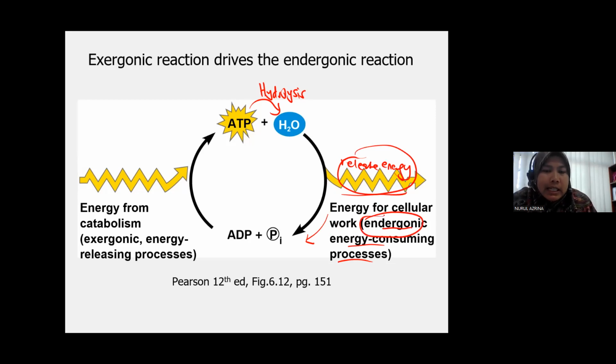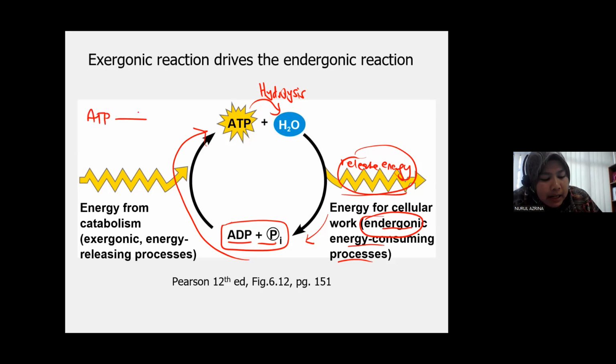So contohnya energy yang dilepaskan when ATP is hydrolyzed boleh digunakan semula in order to form ATP semula by joining ADP and phosphate. So maksudnya tindak balas ATP itu berbalik. ATP can be formed or break down into ADP plus phosphate, and at the same time, this is exergonic reaction.